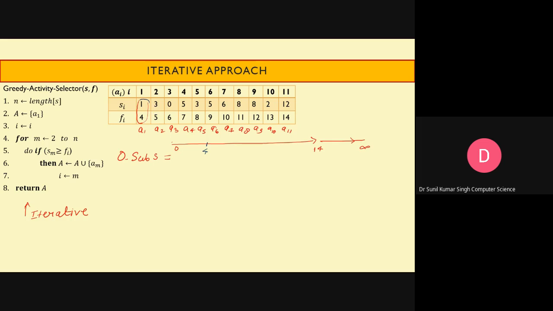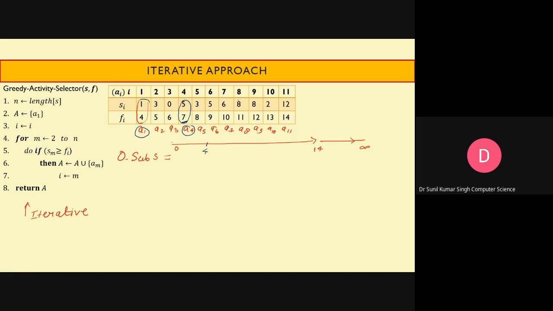Look at the next activity which is having a starting time after 4 or equal to 4. So you can see this is the activity starting after the very first activity, I mean after activity A1. So after A1 we can schedule A4. Now look at the finishing time of A4, 7. So the next activity we can schedule should begin either from 7 or after 7. So look here, either A8 or A9 we can schedule.